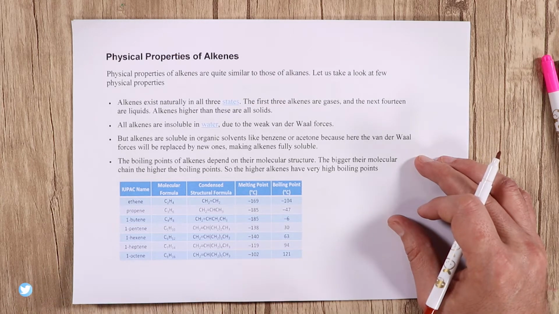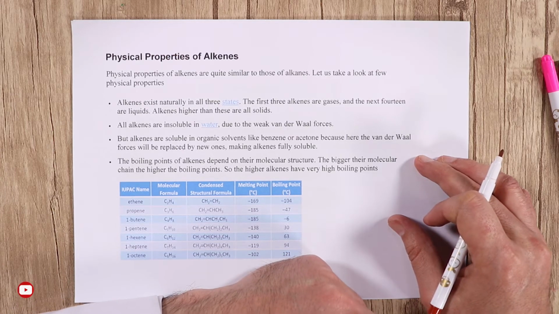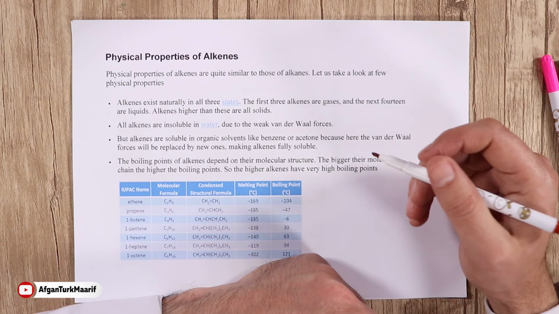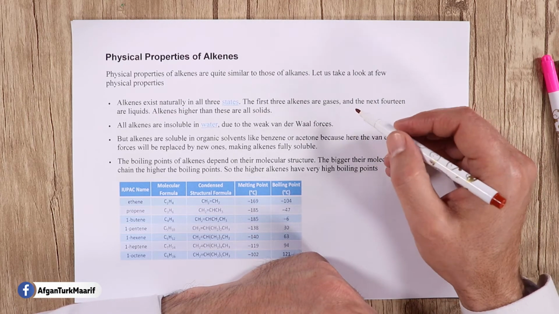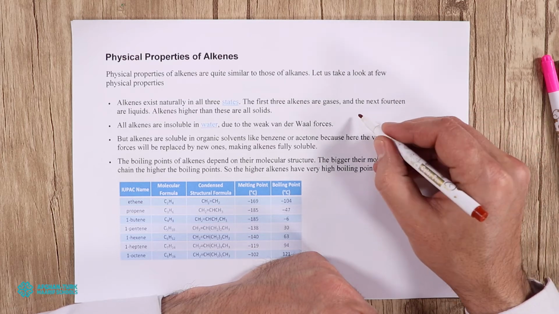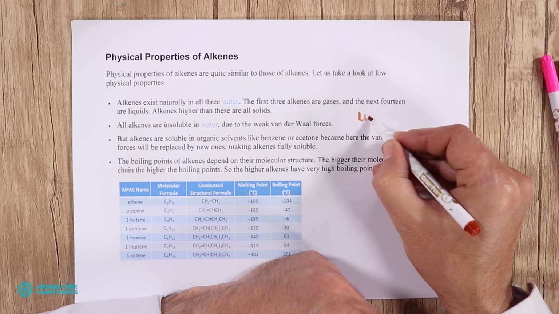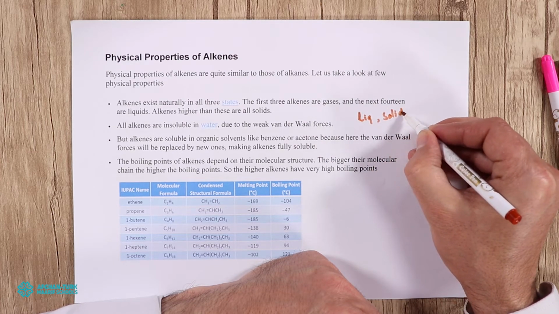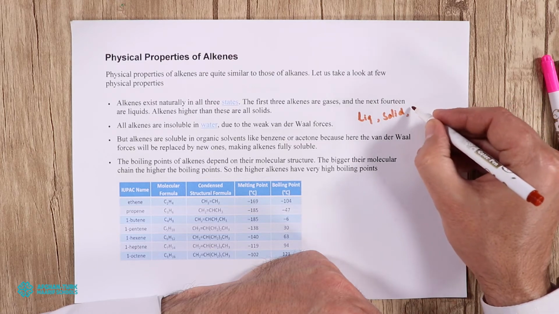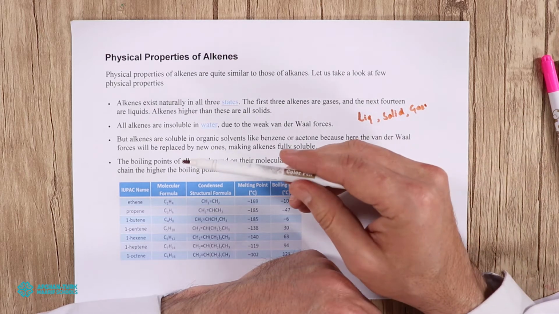As you already studied in the alkane family about the physical properties of alkane family members, here you will see the same situations. The first three alkenes can be found in all three states: liquid states, solid states, and also gaseous states.